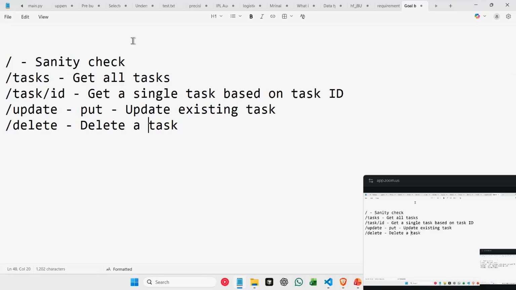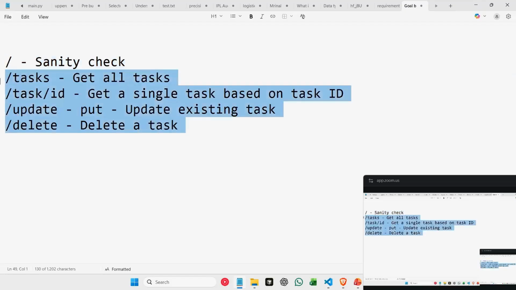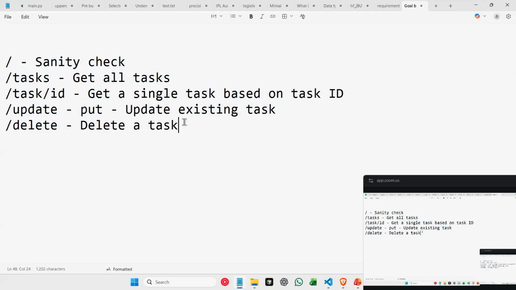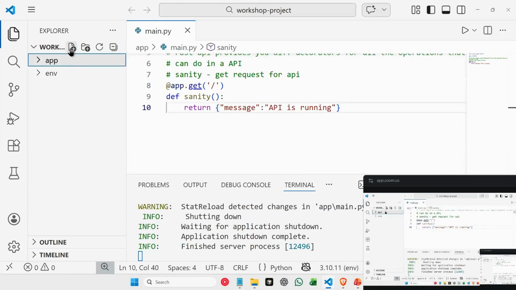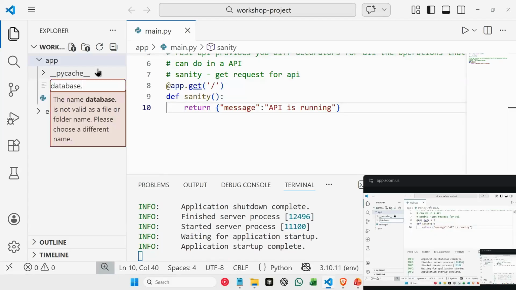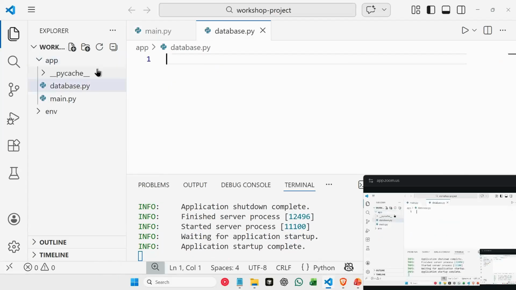Okay, before we start defining all these paths, so we already have defined this path, right? Before we start defining all these paths, first let's establish our database. First, let's create our database. Okay, configure it. So for that, I'll create one more file in my app folder here, and I'll call it database.py.